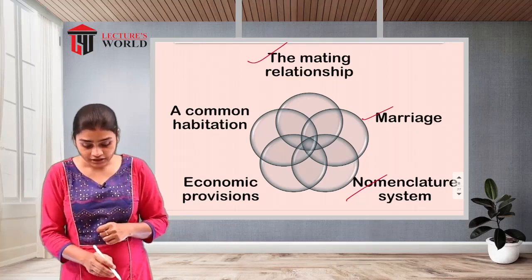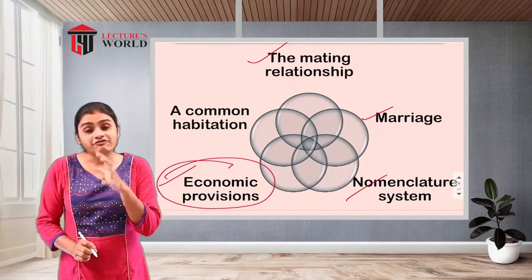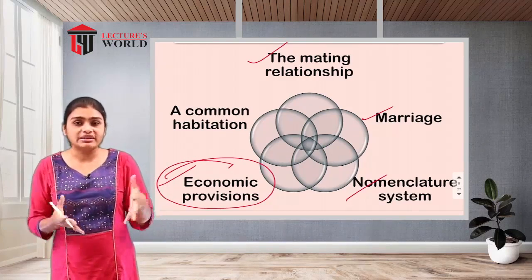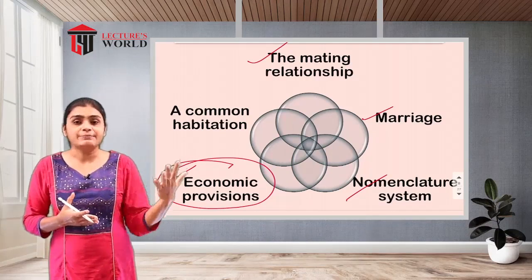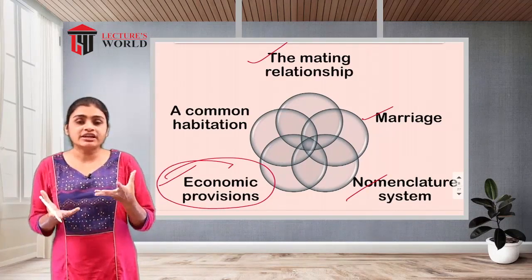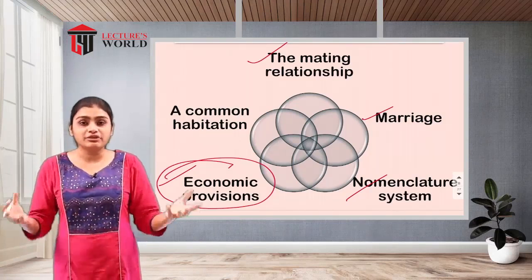After that, economic provisions. This family is going to give economic provision to the family members. That means the grandparents, the head of the family, will have the responsibility to give some economic help to their children.